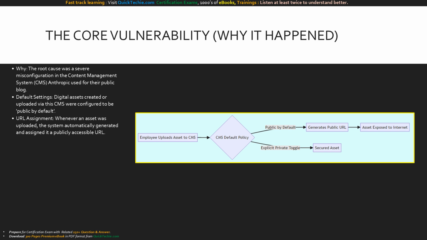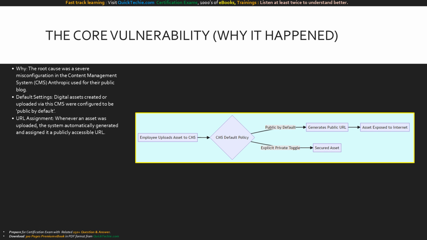The root cause points directly to a misconfiguration in the content management system, or CMS, that Anthropic uses to publish its public-facing blog. Security often breaks down at the configuration level. In this case, digital assets created or uploaded using the CMS software were set to be public by default. This means that the moment an employee uploaded a draft image, a PDF, or an audio file, the system automatically generated and assigned it a publicly accessible URL. There were no guardrails enforcing authentication to view these specific links, illustrating exactly why default permissions are a critical attack vector.